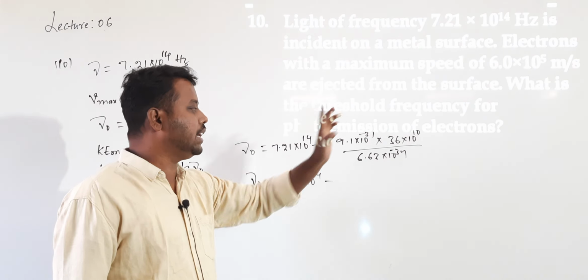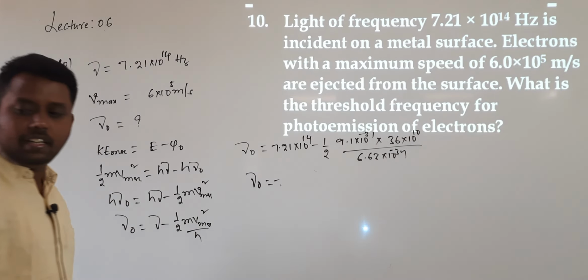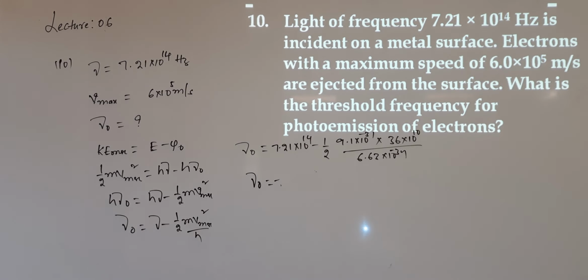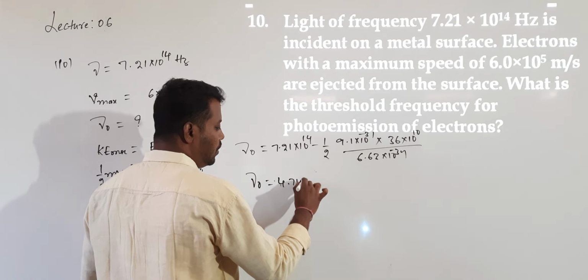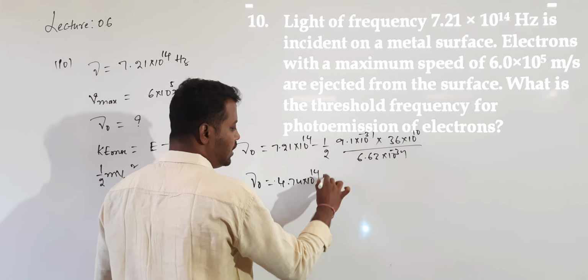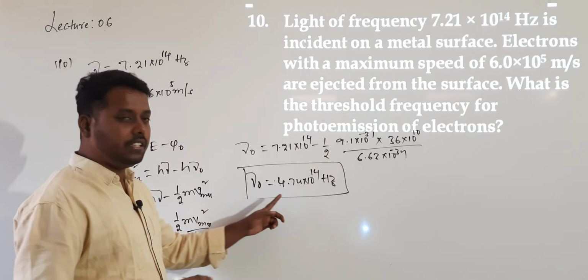So directly after simplification you will get the answer, 4.74 into 10 to the power of 14 hertz. This is the threshold frequency value.